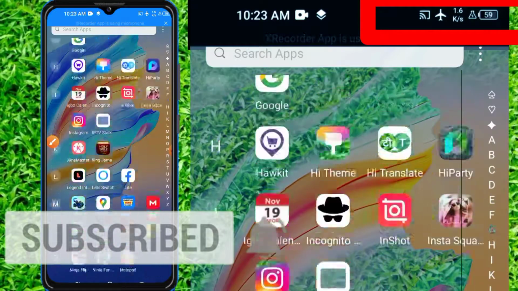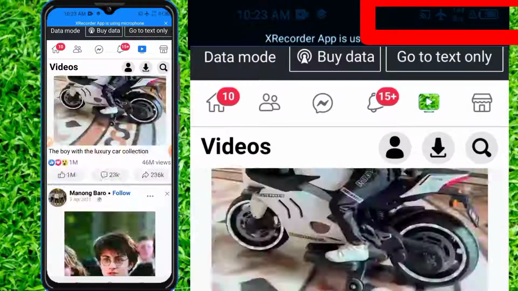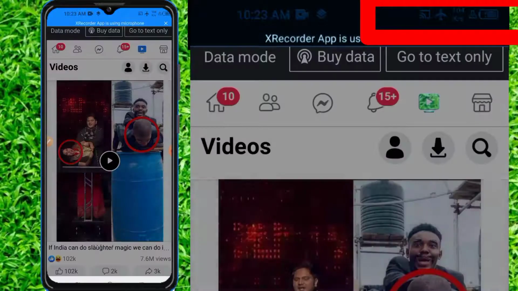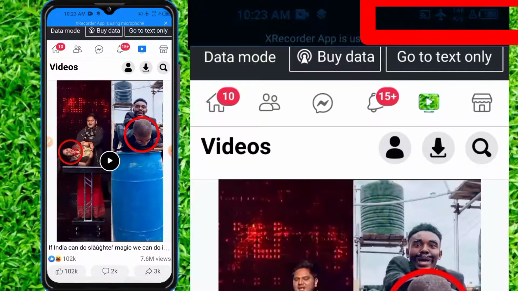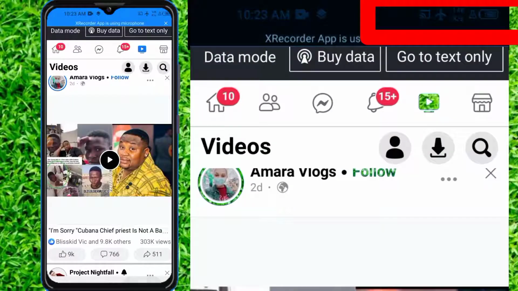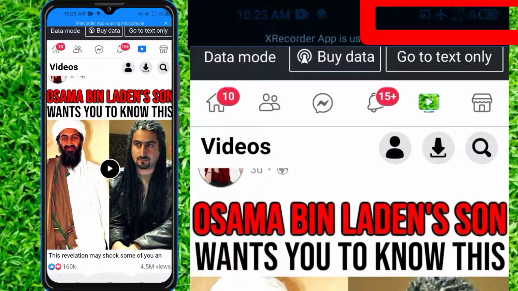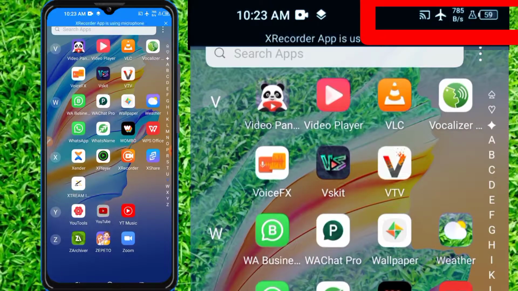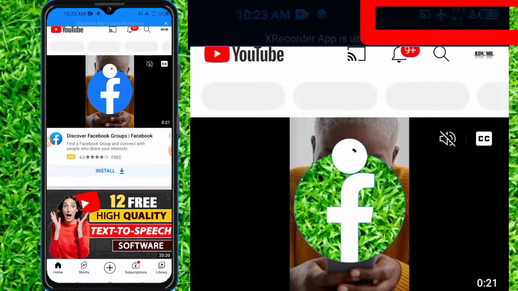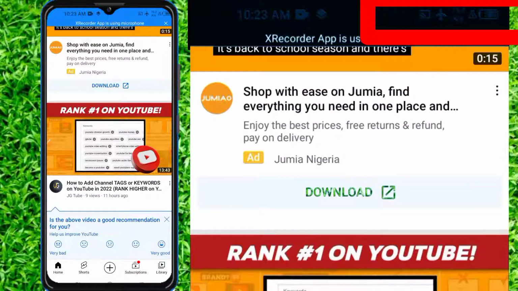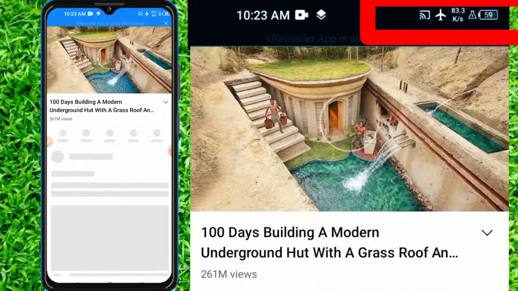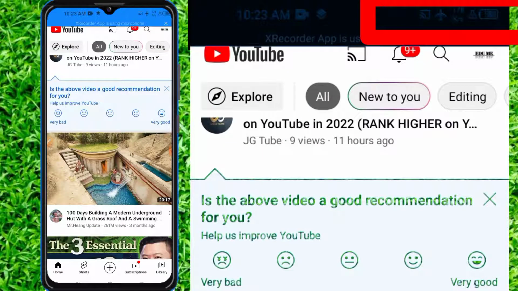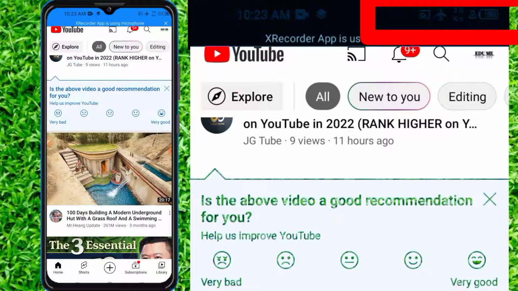So let's test it. Let me open my Facebook and refresh it. Okay, let's check if we can use it to watch videos. Okay, it's actually working. Look at it. It's actually working. You can use it to browse the internet and do so many things. You can use it to watch your YouTube videos. Let me open YouTube and refresh it. Look at it. It is working 100% at the time of making this video. It is working.